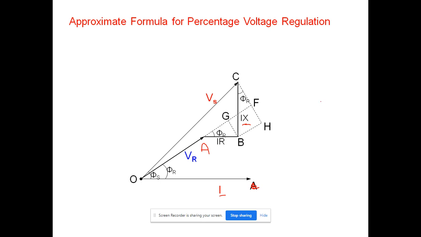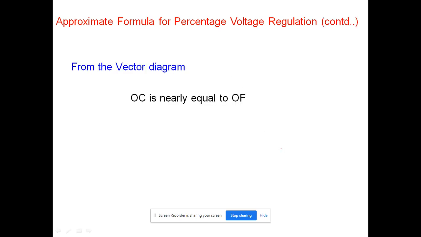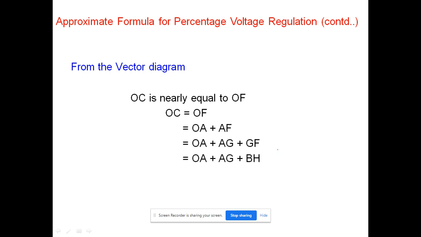So OC is nearly equal to OF, and OF is OA plus AF, and AF is AG plus GF.